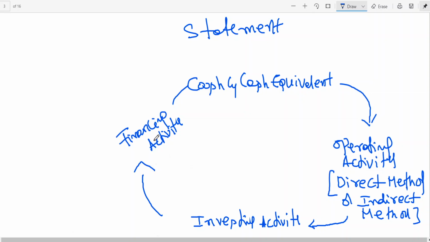Now let me take the example of B. Whereas entity B, say for example, makes credit sales and incurs expenses on cash and credit basis. They are selling goods on credit basis, but expenses are on cash and credit basis.